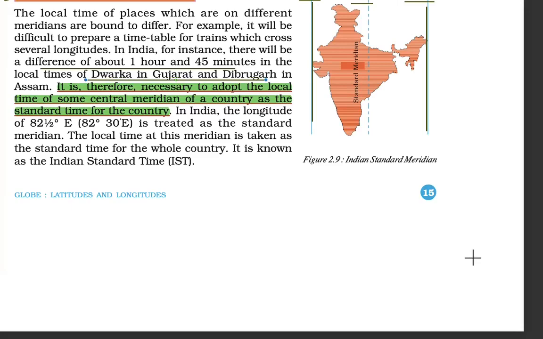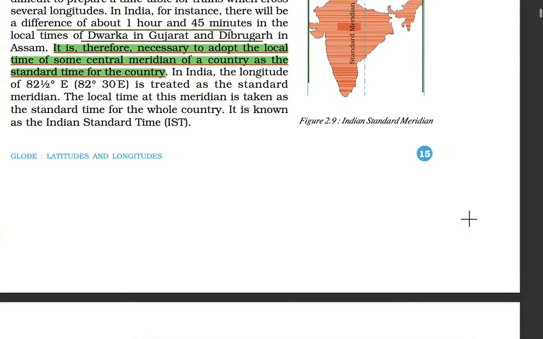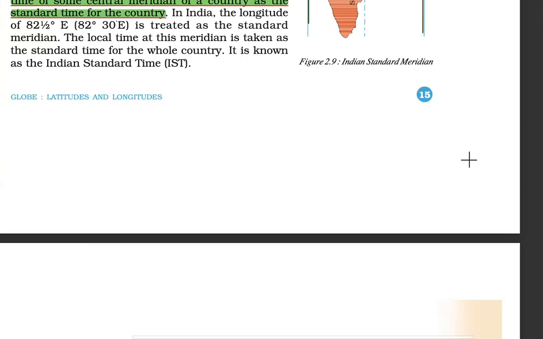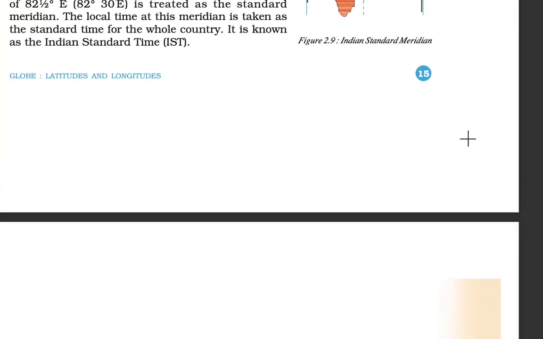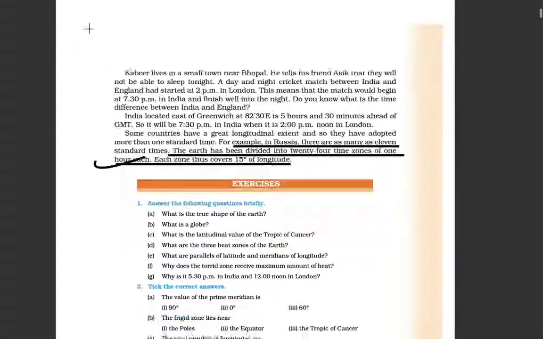So it is necessary that the local time of some central meridian of a country be adopted as the standard time for the country itself. Now coming to the next, we have a number of examples.